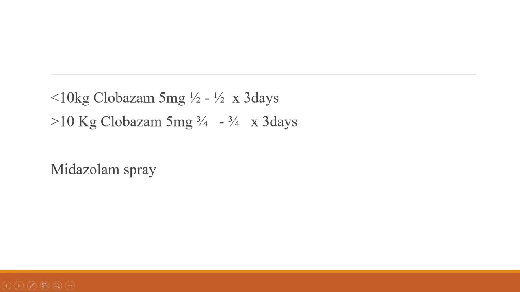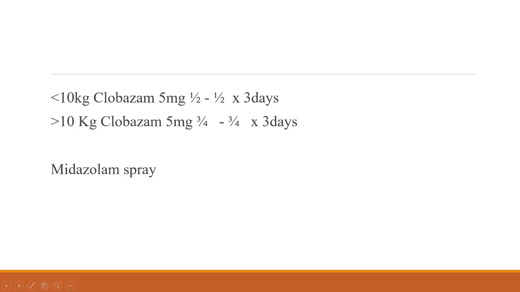The spray also can be used at the time of convulsion. This clobazam, we are giving only for 3 days. Suppose the fever persists for some 6 or 7 days, we should not give it like that for 6 or 7 days. We can give for 3 days, then we wait for 24 to 48 hours. If the fever is still continuing, we can again repeat the dose.